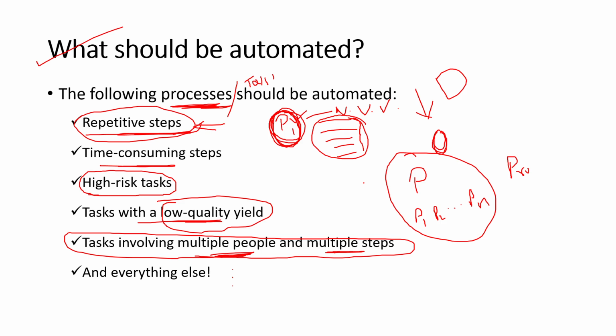So I will recall it. If the process has repetitive steps, you can go ahead for automation. And if the process has time consuming steps, you can go ahead for automation.